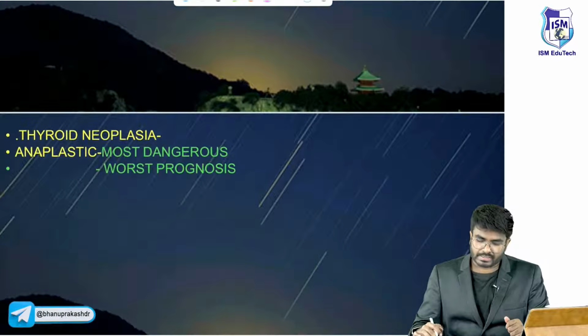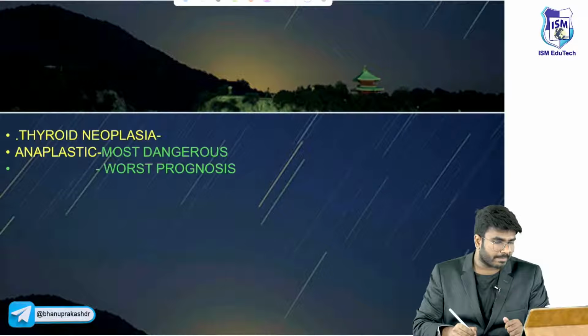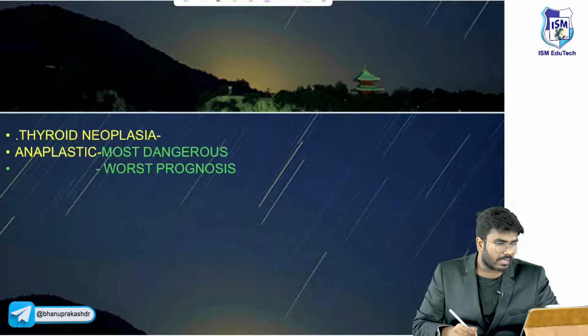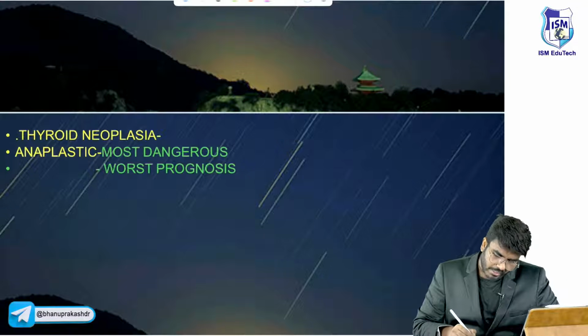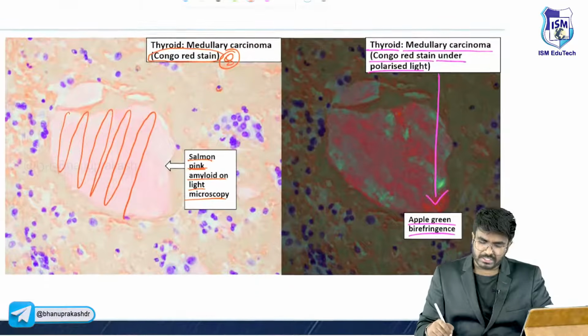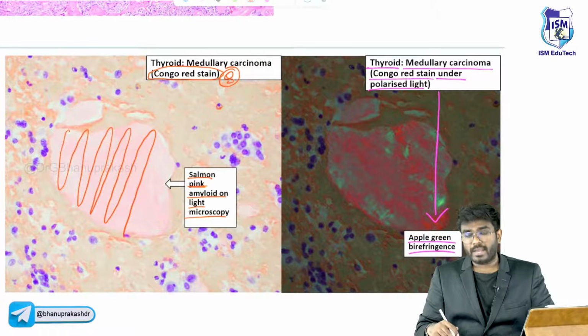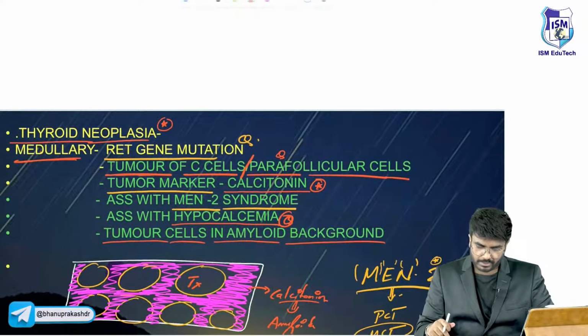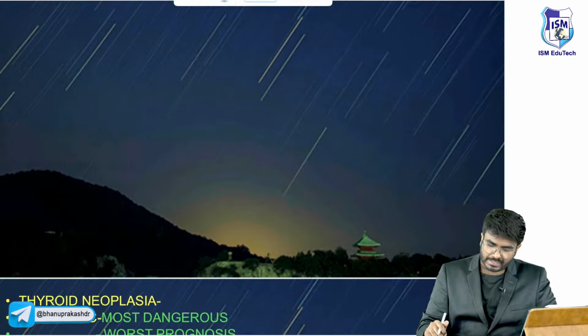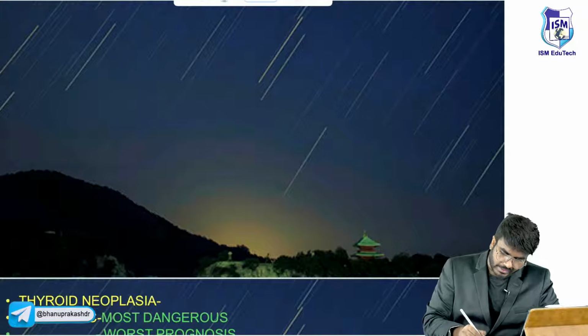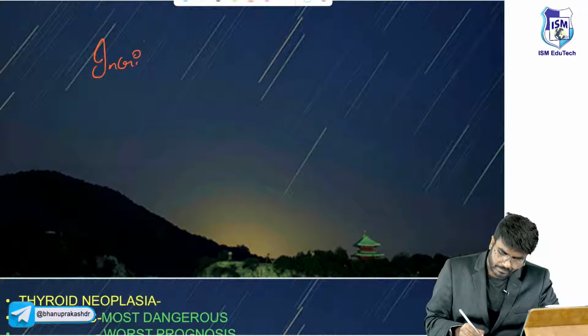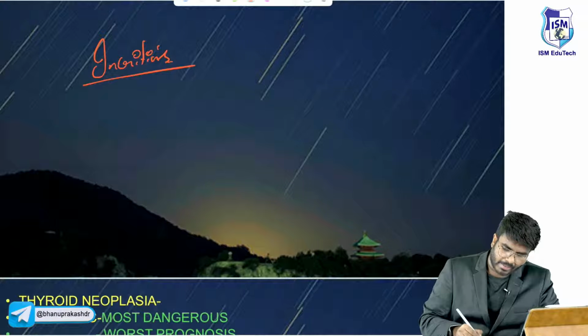The last type of cancer which I want you to know is anaplastic carcinoma. Before going to anaplastic carcinoma, I want to add one more integration here. Which people are at risk of medullary carcinoma of the thyroid gland? There are drugs called incretins. Incretins are diabetic medications.